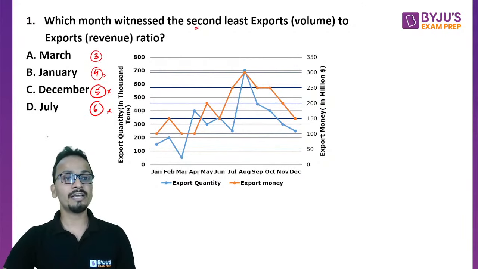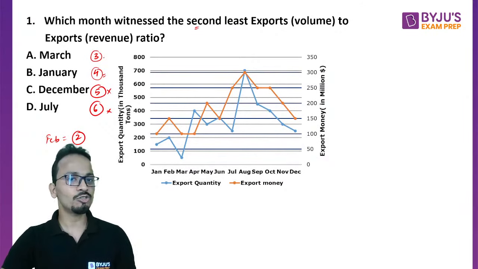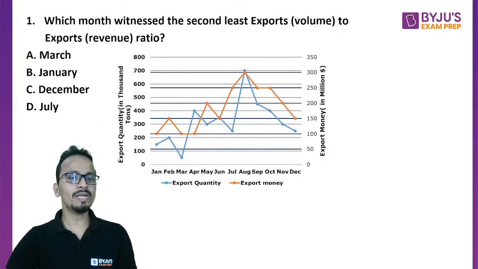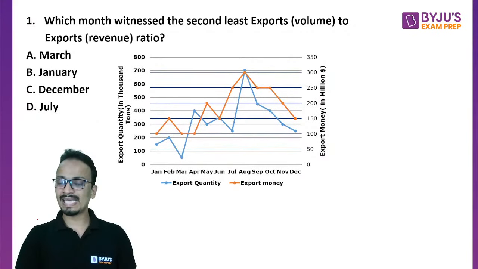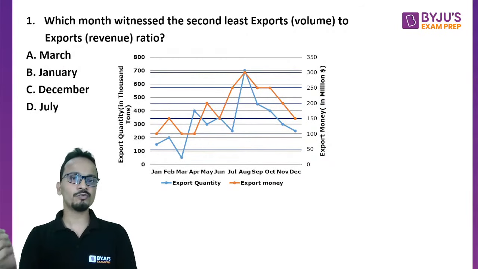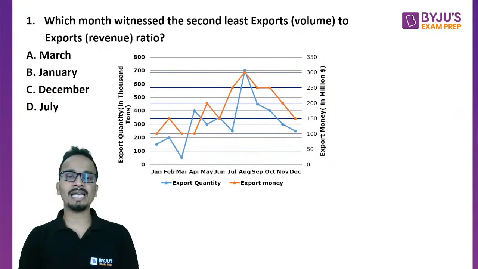Okay, so let's say February का value 2 होगा. Okay, so अगर February का value 2 होगा तो answer क्या हो जाएगा? Answer will be March. Okay, so the problem is you will have to calculate this ratio for all the months. So examination में गलती मत करना. Examination में don't just calculate the values for these 4 months and out of these 4 months which one is the second least value, don't mark it as the answer.